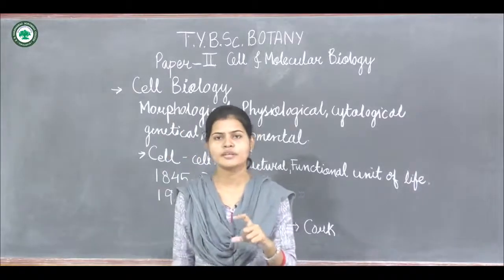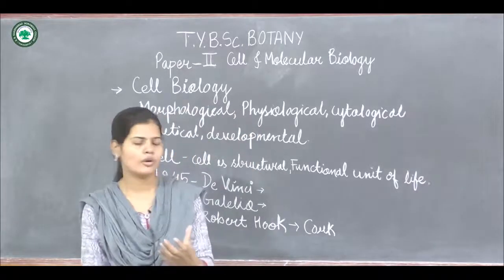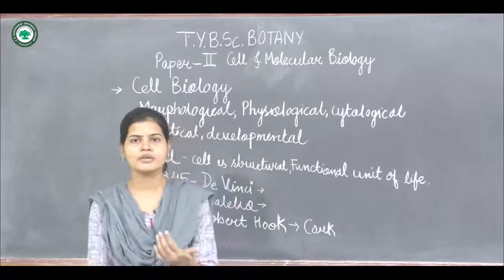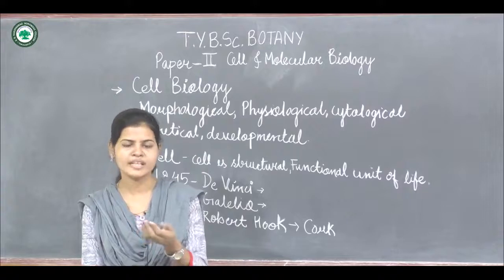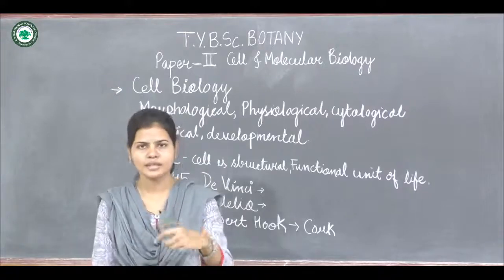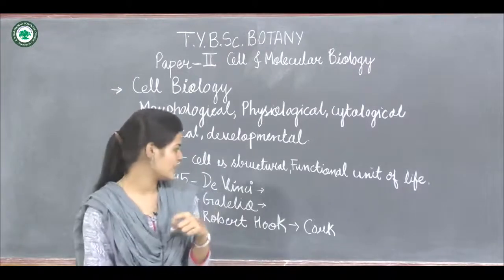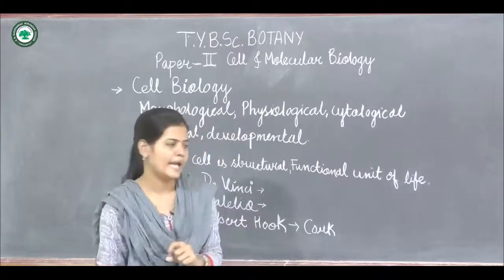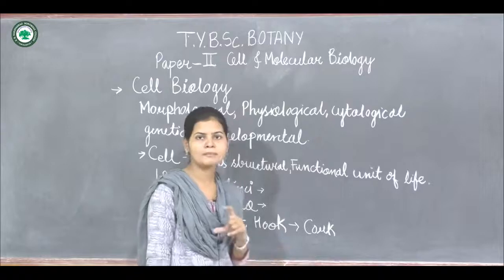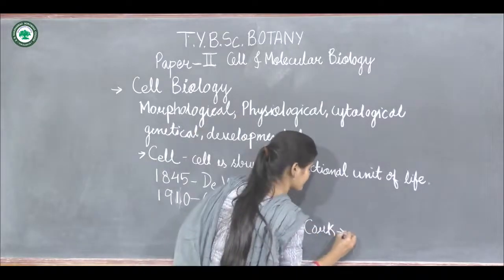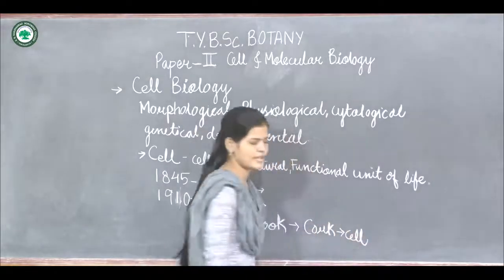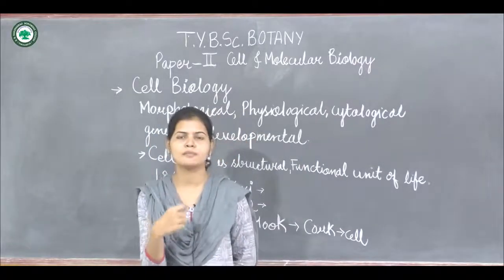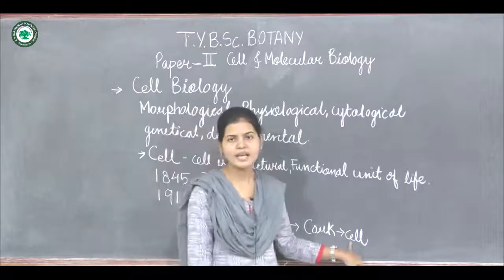What is cork? Cork is the dead bark of a plant. When he took the cork under the compound microscope, he saw small compartments within that cork, and he named those small compartments cells.